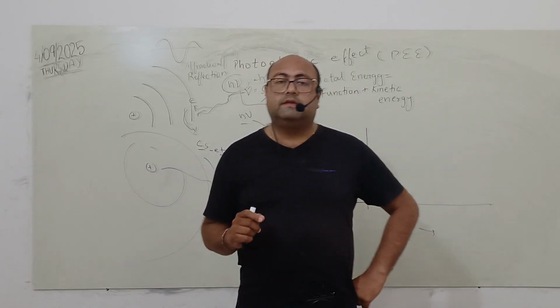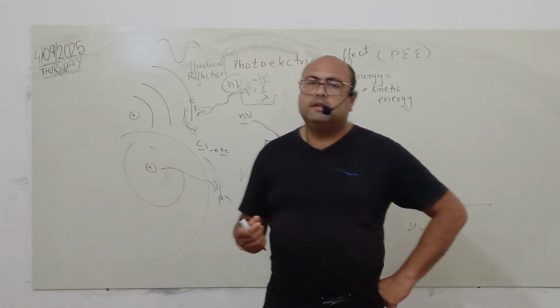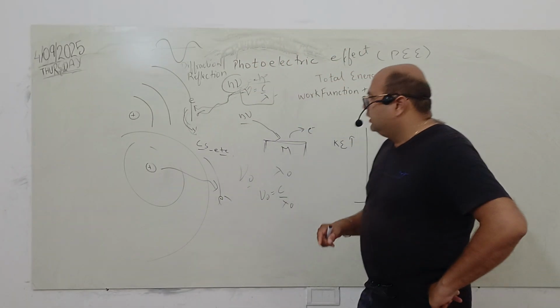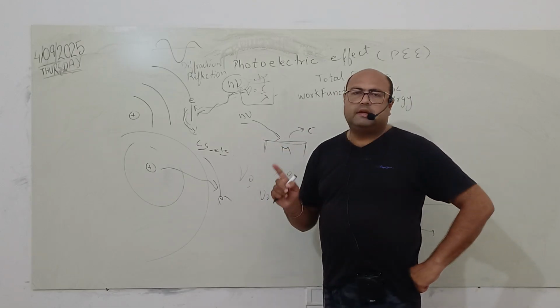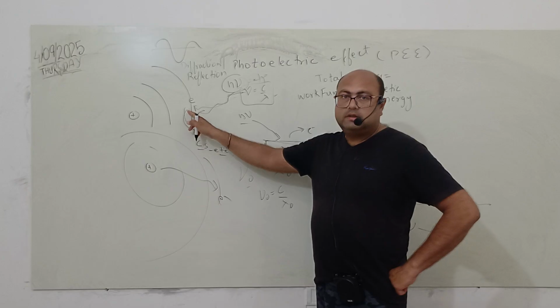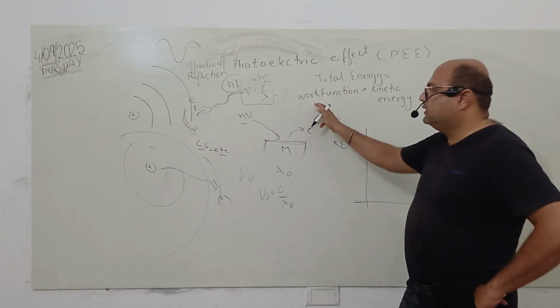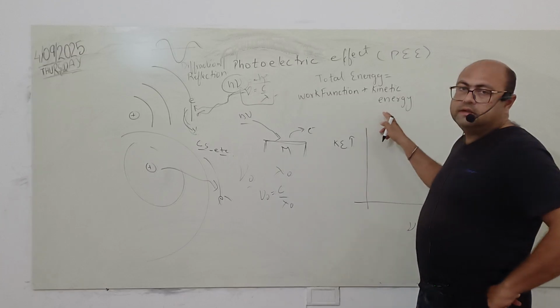Yes, there is an existence of threshold wavelength. So there is an existence of a quantum which hits and knocks out the electron. On the basis of this, Einstein gave an equation that the total energy of the quantum which is incident on the atom is equal to the work function plus the kinetic energy of the electron.